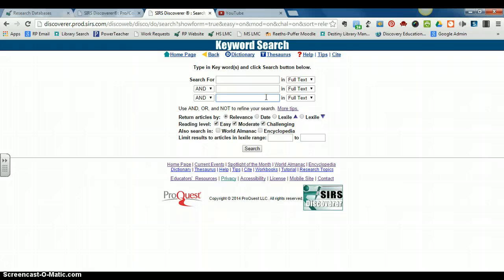It's not necessary to use all three search boxes, but when you're doing Boolean searching, you definitely are going to use two. So typically what we do is we put our core topic, our main topic, in our search box. So I'm going to use tanning for this one. And then we add the terms we want to use to narrow our topic. So you need to be looking at these topics in terms of how they impact teens. So I'm going to put teens in my second search box. And I want to know about the danger of tanning for teens. Entered my search terms. I'm going to click on search.